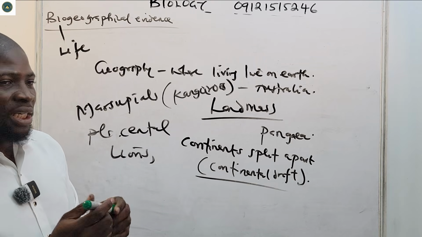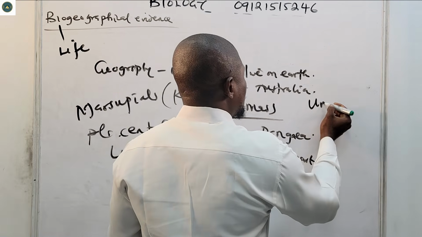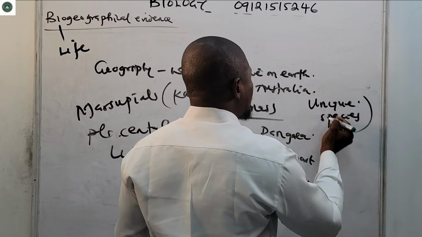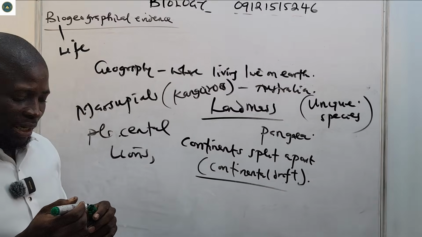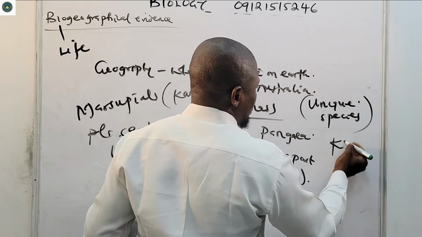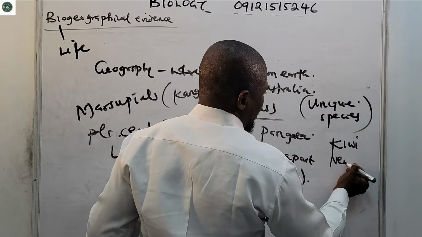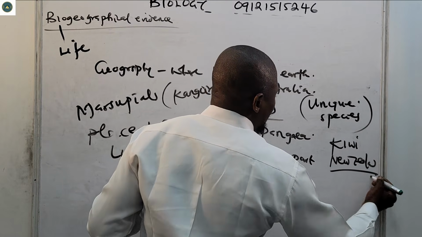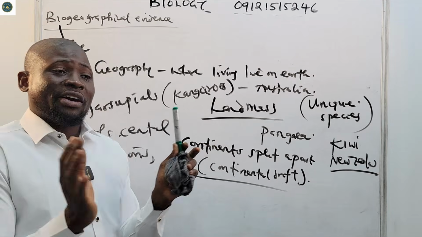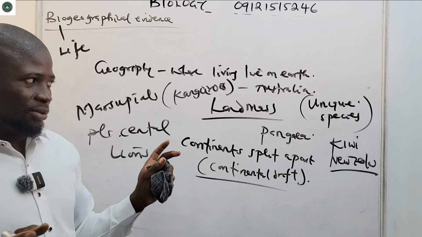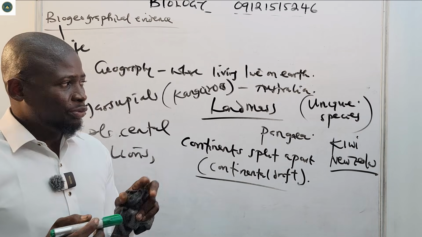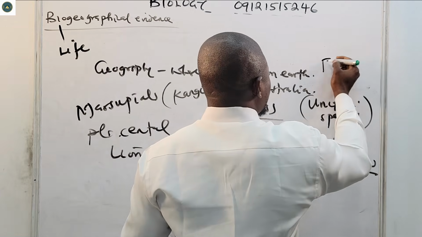Also, there were some unique species in only one location. You cannot find them anywhere else, like the kiwi birds in New Zealand. They are found in New Zealand, they just adapted to that environment and did not spread to any other place. Unique species like these are given a term known as endemism.